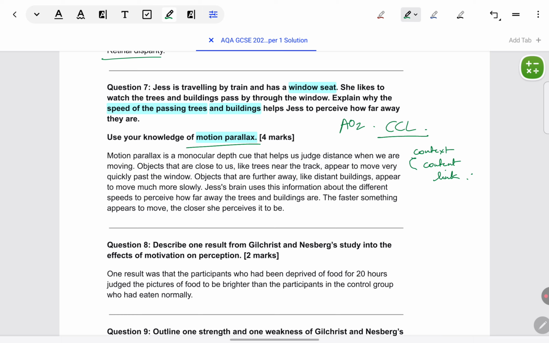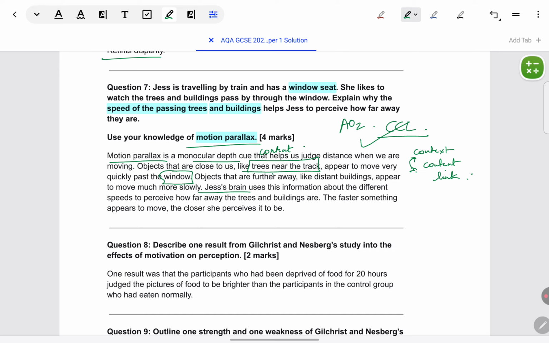You can interchange, like you can give content before context, that is fine, but make sure to write it in this format. So, here, for example, motion parallax is a monocular cue, this is content. But immediately you need to link that content to Jess. So, after you say that it's a monocular cue, how you link it to Jess is in her situation, they've mentioned trees, and window. So you start talking about those things. You don't keep on elaborating generally what is motion parallax.